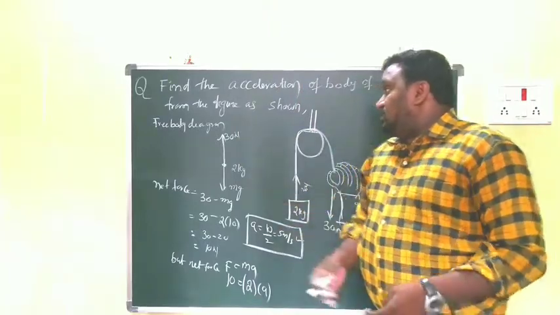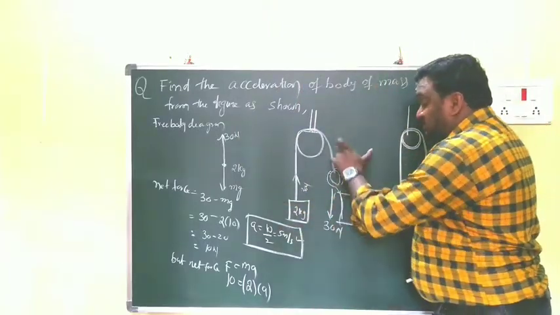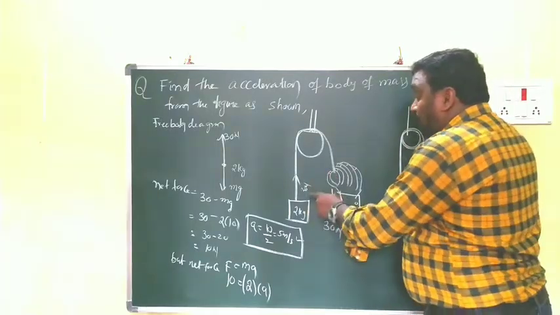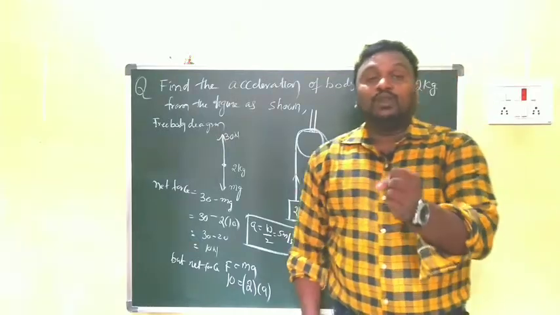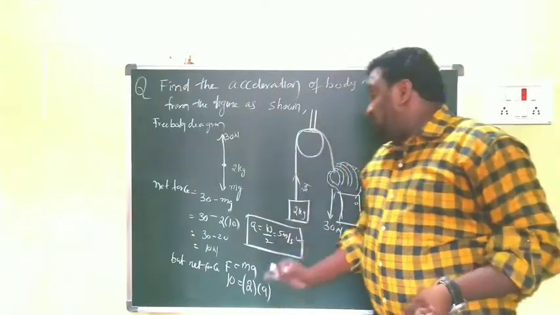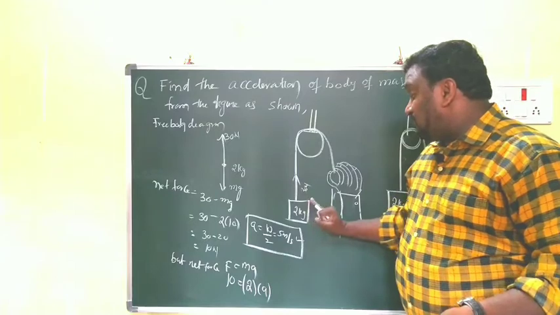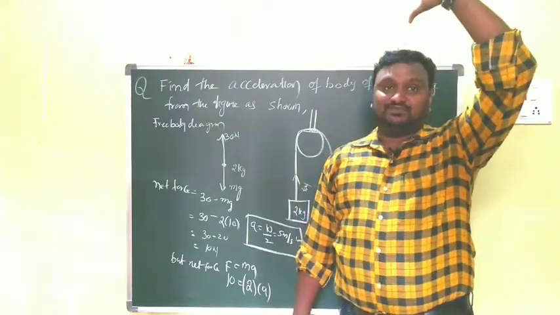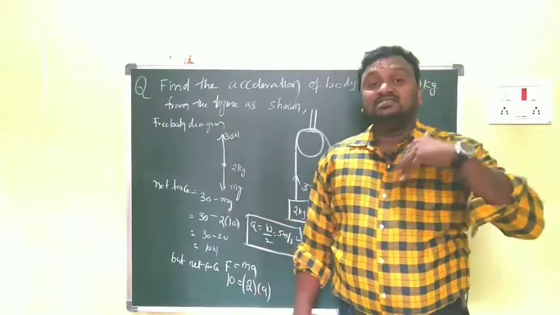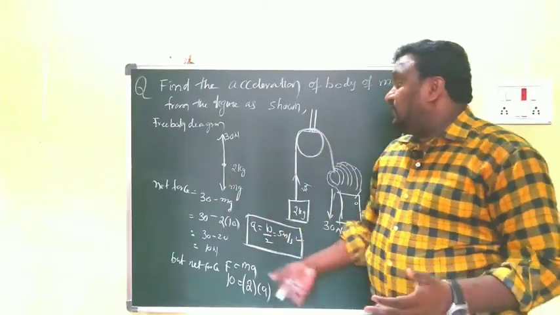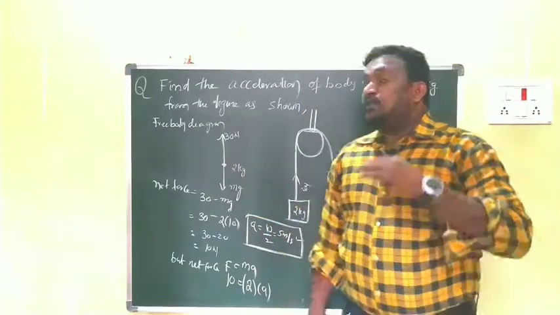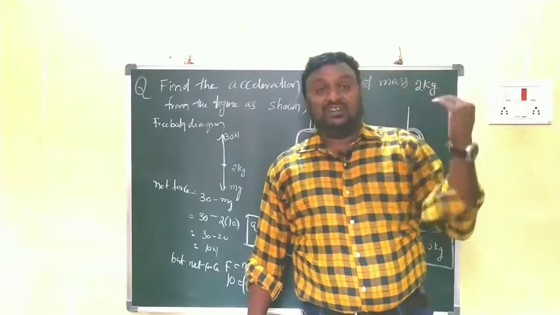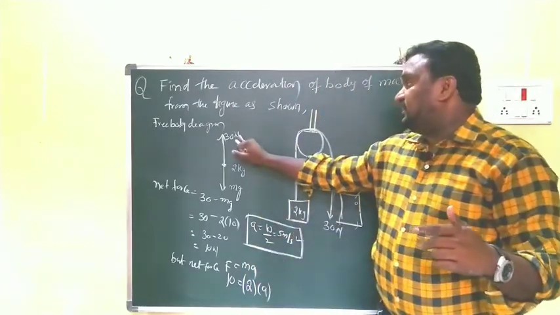Here, don't confuse: 30 newtons is what he was pulling. The person applied the force downwards, but the rope will pull the body upwards. That's why the force applied by the rope on the body is 30 newtons, in the upward direction. And we already know that weight is in the downward direction. So net force, what do we write? 30 upward force minus downward force. The body is going up now, that's why tension is more than weight. Here tension is 30 newtons.